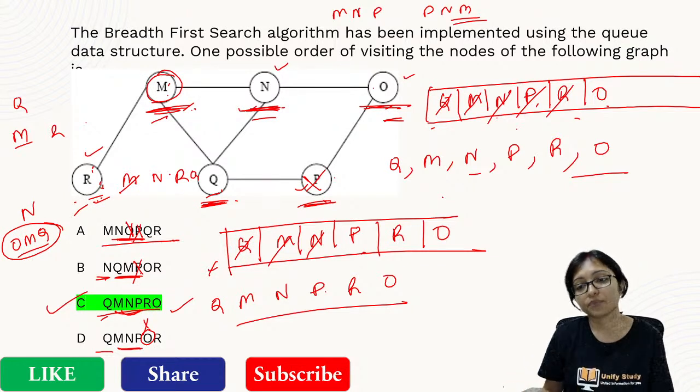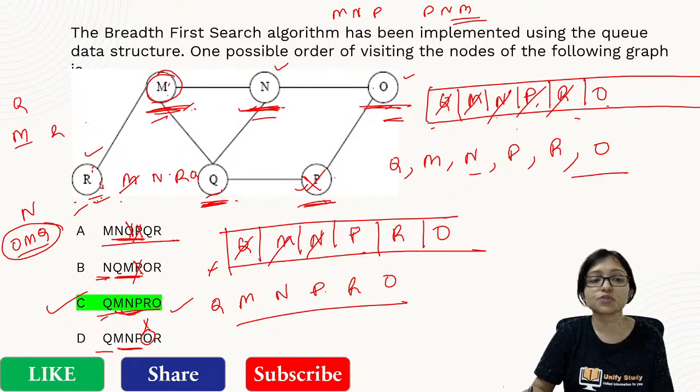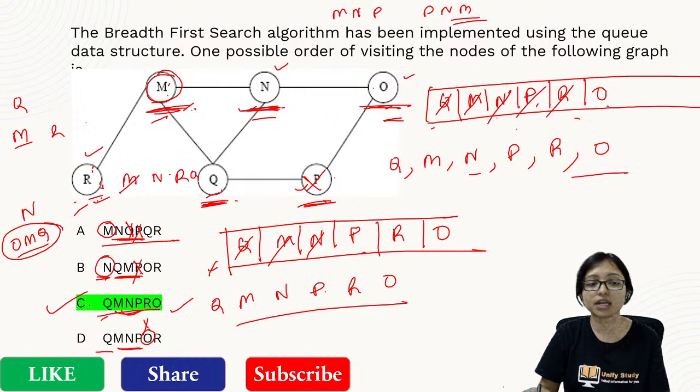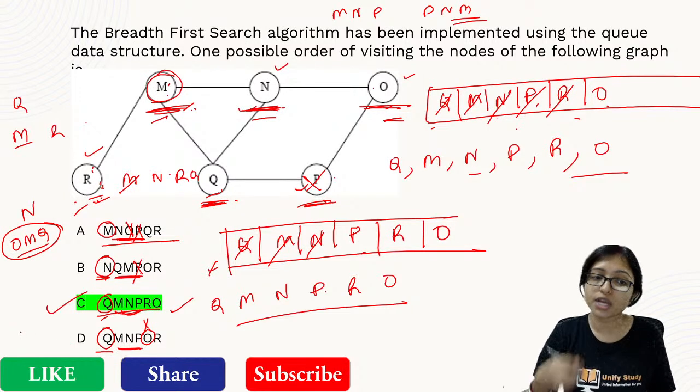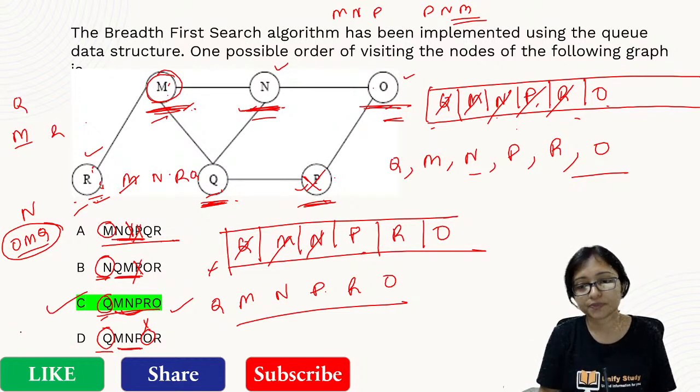And from where you have to start? That is from the option. This option is starting with M. This option is starting with N. This option is starting with Q. This option is starting with Q. Check the option, start with that node, and check whether it is possible or not. Okay? Clear?